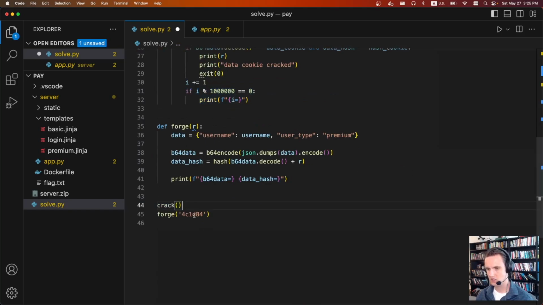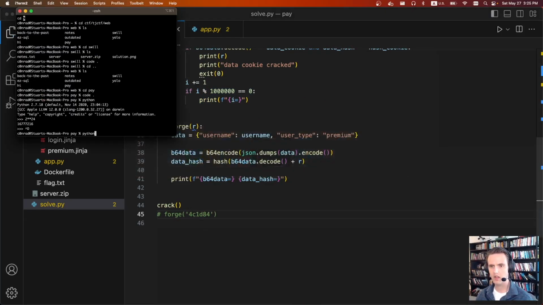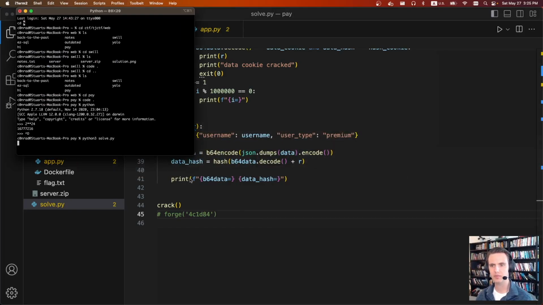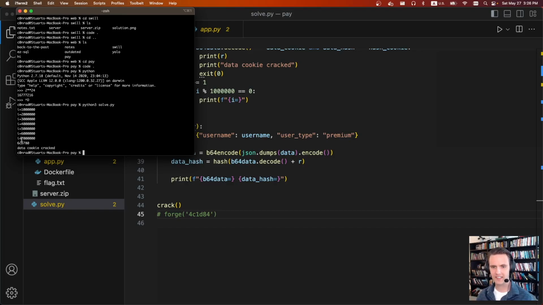So that's step one. Let's do a crack. We'll do python3 solve. I'll probably speed up the video. And sweet, the cookie was cracked. It took about 7 million guesses, and this is our unique identifier for the user SJP2. So we can copy that.